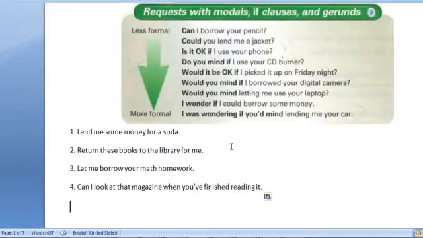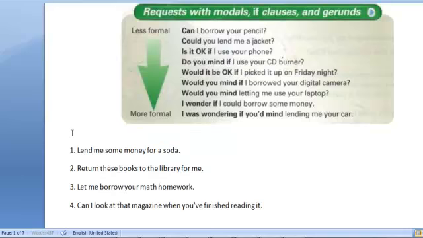What I would like for you to do is to make requests with the modals, the if clauses, and the gerunds. So let's say, for example, I gave you these situations. Let me just point out that these are situations. Could you lend me some money for a soda? Is it okay if you lend me some money for a soda? This is the situation, and what I would like for you to do is to use all of these modal verbs and all of those if clauses and all of those gerunds that you can see there in order to make those requests. The idea here is to practice.